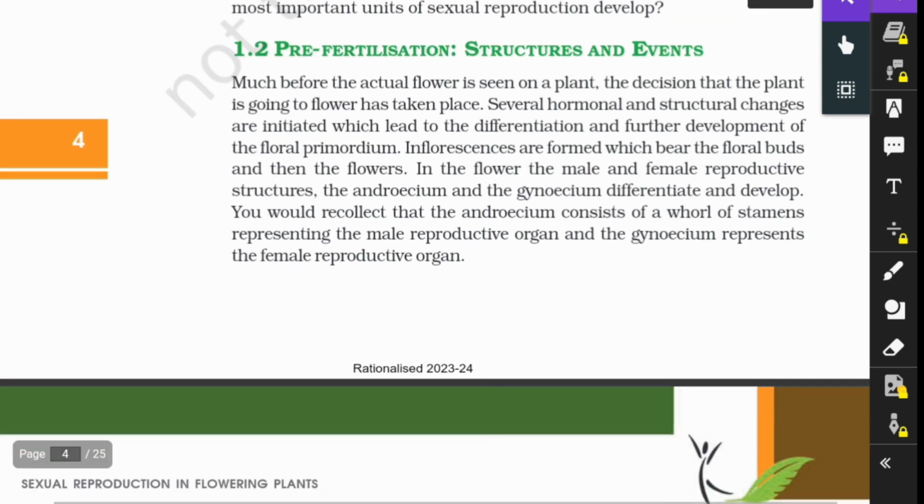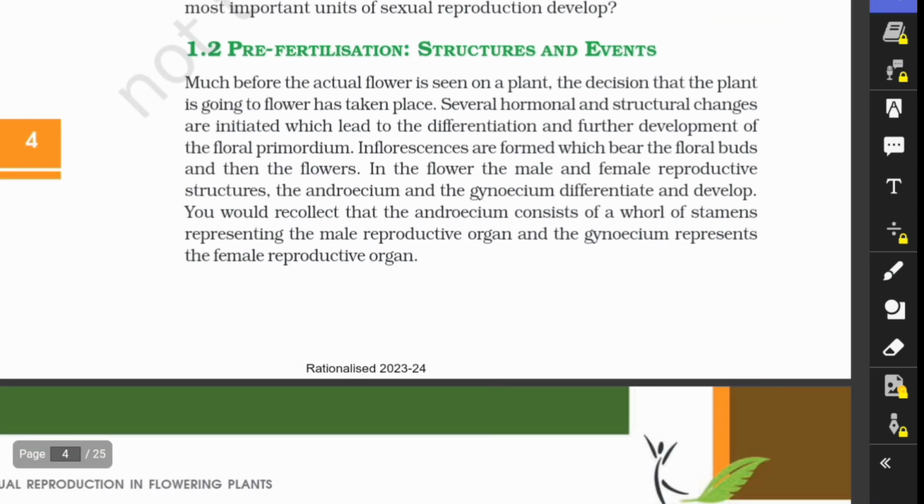So let's proceed to the pre-fertilization structures and events. Much before the actual flower is seen on a plant, the decision that the plant is going to flower has taken place. Several hormonal and structural changes are initiated, which lead to the differentiation and further development of the flower primordium. Now you might be thinking, what is flower primordium? Flower primordium is the earliest stage before the flower blooms.